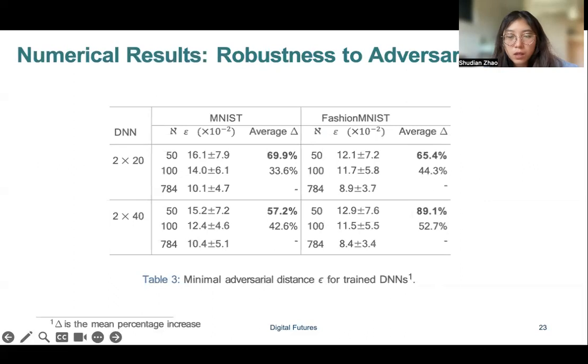In this table, we show the improvement percentage compared to the robustness of the model trained with full input features. You can see that when we only use 50 inputs, we can achieve at most 19% improvement on the robustness.